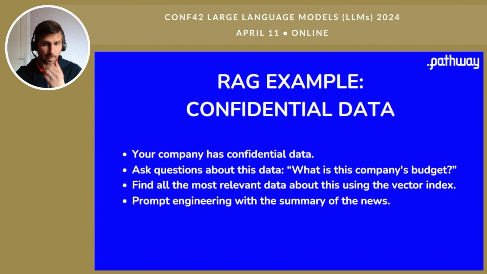So let's take an example about confidential data. Let's assume your company has confidential data, and you want to build a chatbot to query it, for example, to ask what this company's budget is. You will use RAG to find all the most relevant data, and then do the prompt engineering, doing a summary of the information you have found.